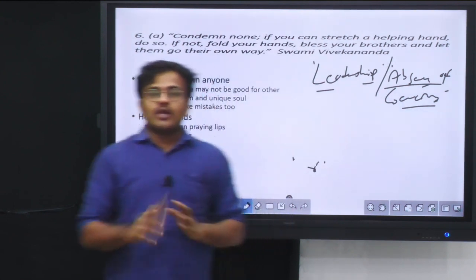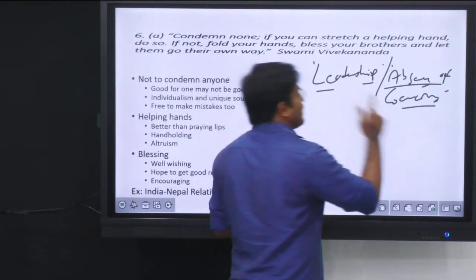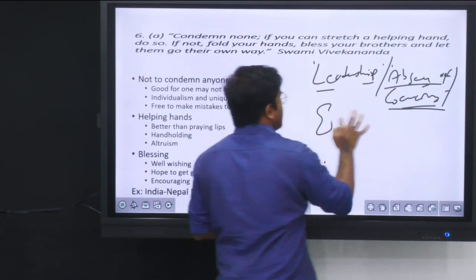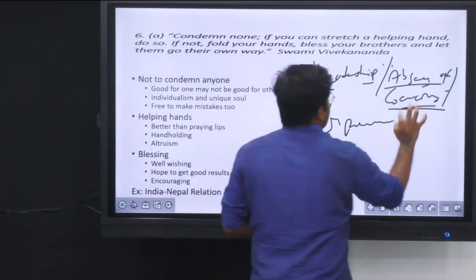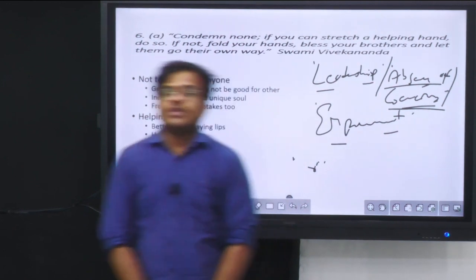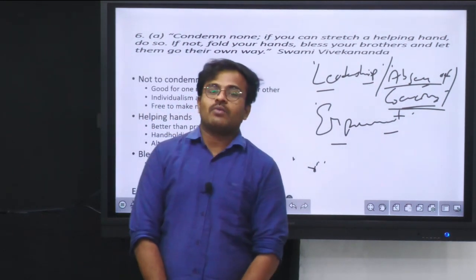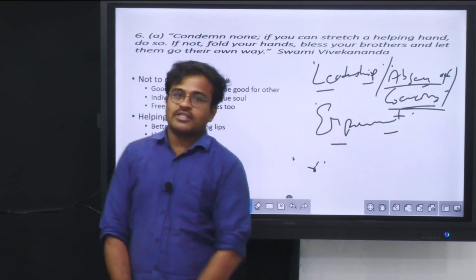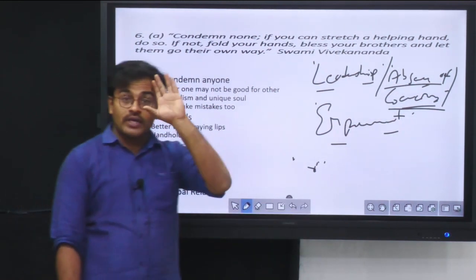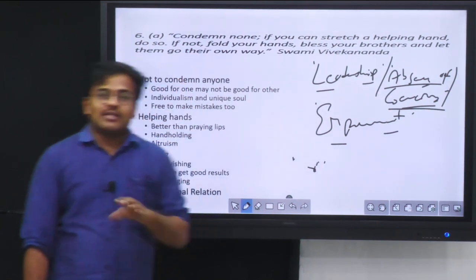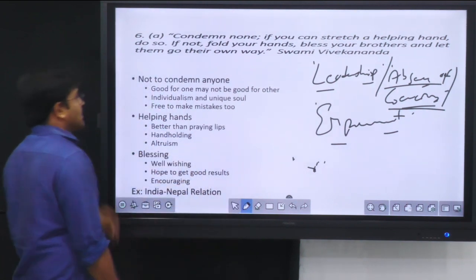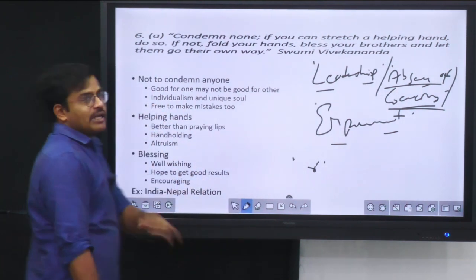That way it is talking about ideas like leadership, absence of coercion, and along with that it is also concerned with the empowerment of the people. So these are the three things which are being discussed in the quote. In this fashion, in the introduction itself, you have to identify the meaning of the quote. It is talking about leadership, then along with that absence of coercion and empowerment. That way in the introduction itself you can communicate to the examiner that you have understood the concept. Then after that you can go to the example-based elaboration of these things.